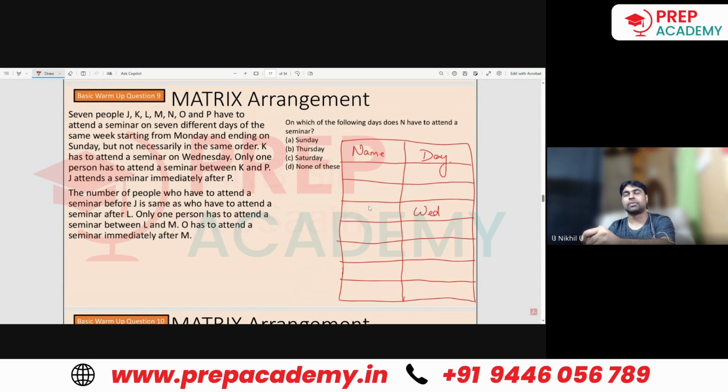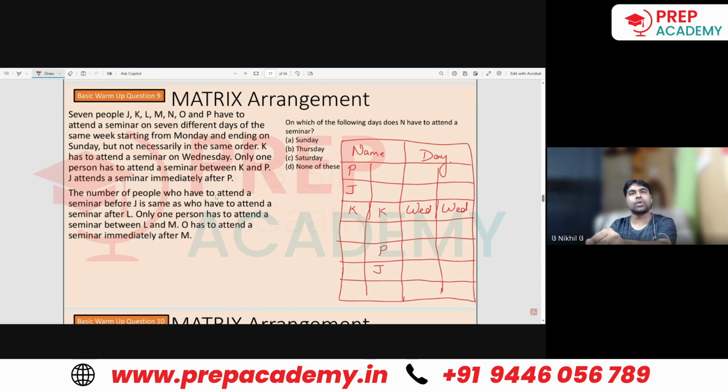Okay. So we will have 2 cases for K. 1 K here and another K here. Only, it is saying, only one person has to attend a seminar between K and P. So if P is here or P is here. J attends a seminar immediately after P. Immediately after P, J attends a seminar. So this is the first case. After P, J attends a seminar. So this is the second case.